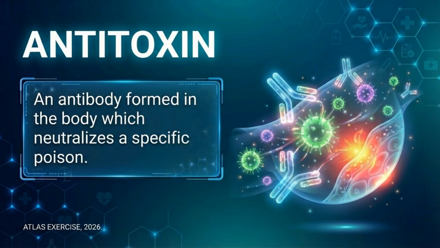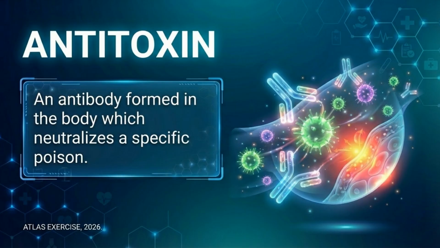Two, tetanus antitoxin, neutralizes toxin from Clostridium tetani, still used in emergency medicine if someone has a high-risk wound. Three, botulinum antitoxin, used in cases of botulism, a rare but serious foodborne illness. Four, snake antivenom, technically a form of antitoxin, antibodies that neutralize venom.